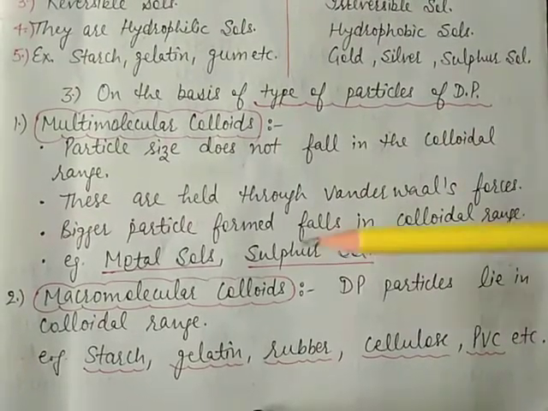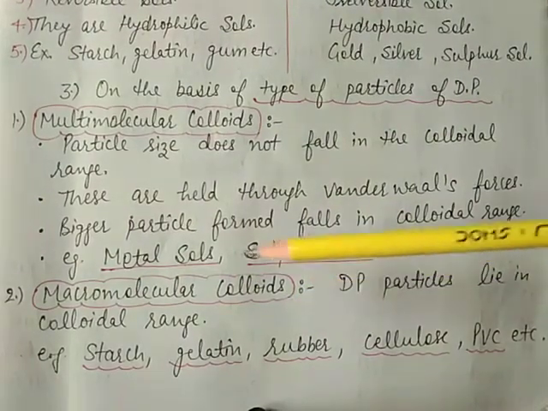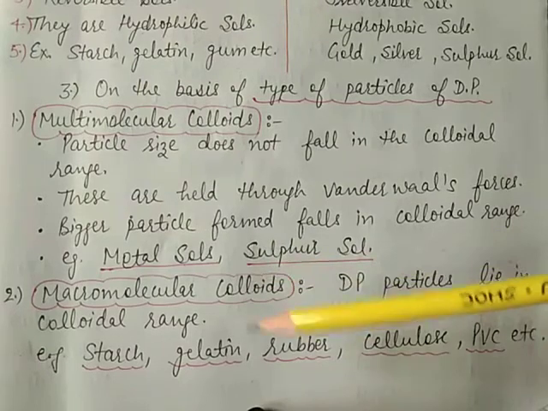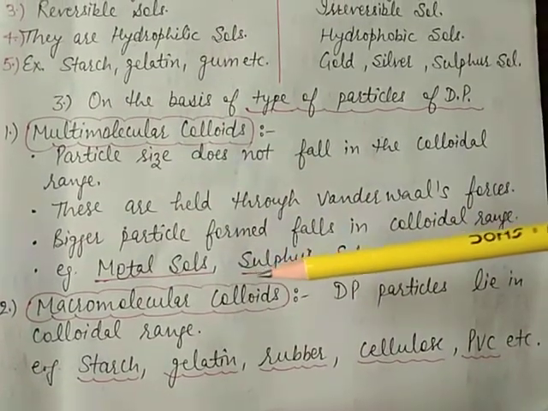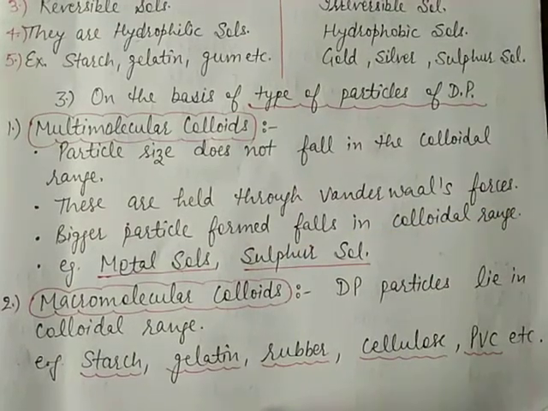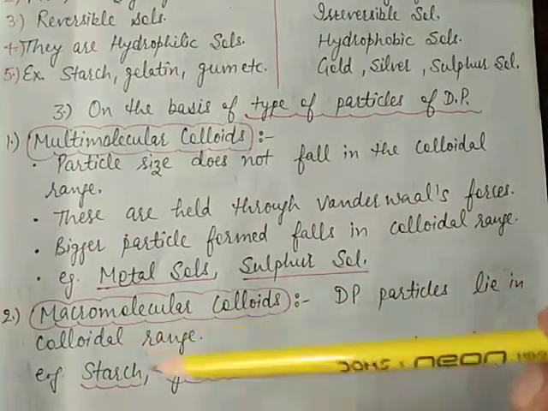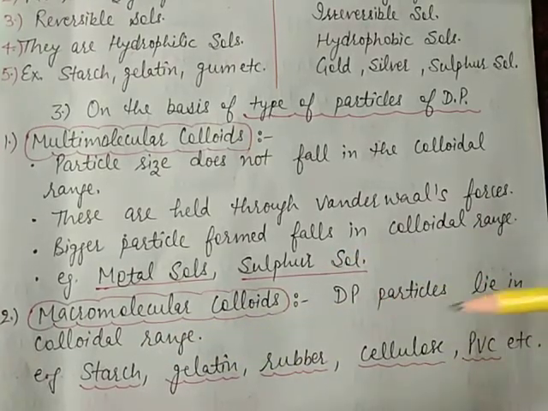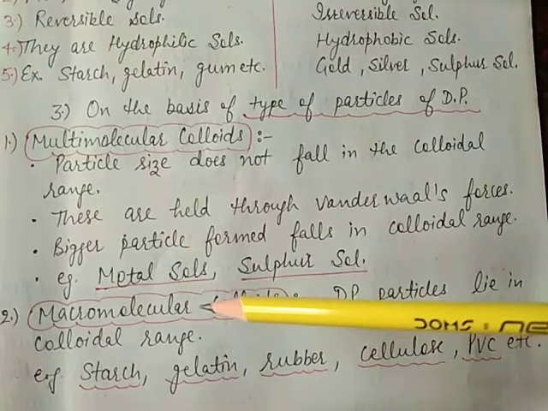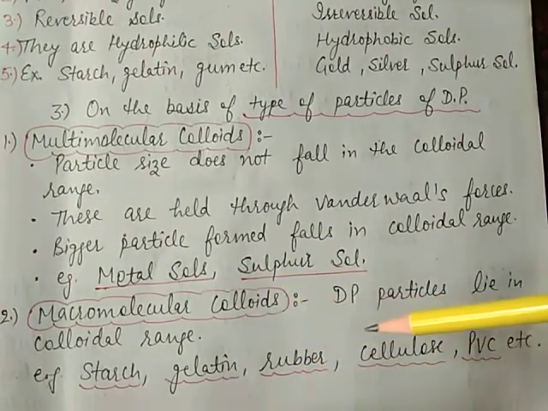Now the next is macromolecular colloids. Macromolecule means large molecules. Here macro is used for size. Means dispersed phase particles lie in the colloidal range, between 1 nanometer to 100 nanometer.